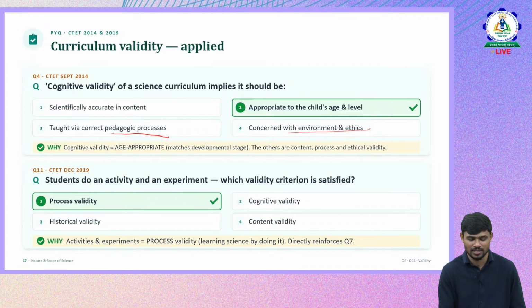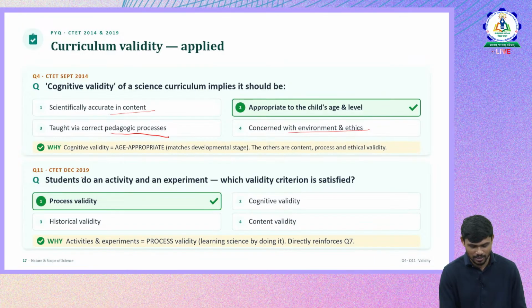As we discussed earlier, being accurate to the content is very different from cognitive validity. Cognitive means thought process, the thought process of the child at that particular age. So the second answer is right, appropriate to the child's age and level. Our cognition will change over a period of time, so the science curriculum should be appropriate to the age level of the child.